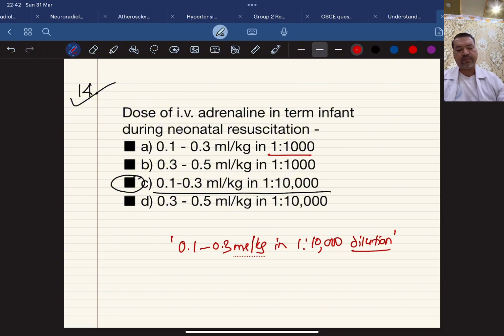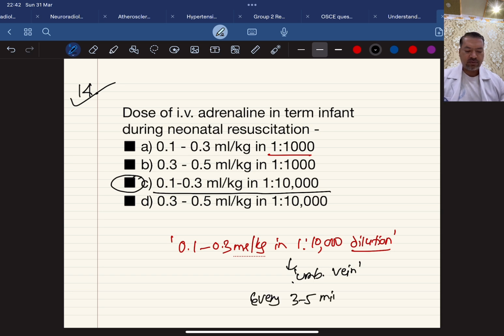This is an important one. Now, how to give it? It is given especially through the umbilical vein or any other vein, but the umbilical vein is right there at the time of birth, so we can use it. And we can repeat it every 3 to 5 minutes, up to 2 to 3 times. Along with this, you continue bag and mask ventilation or endotracheal intubation and ventilation, and you can also go for chest compression till the baby improves. So this is the dose of IV adrenaline.